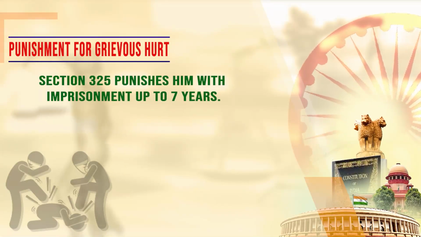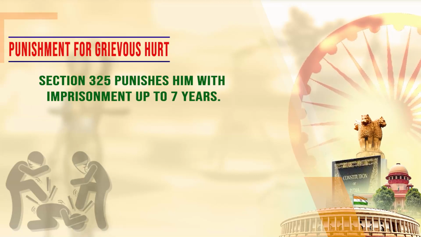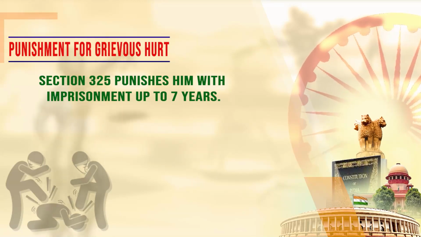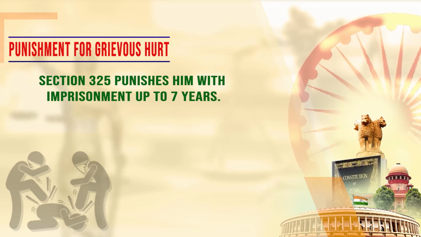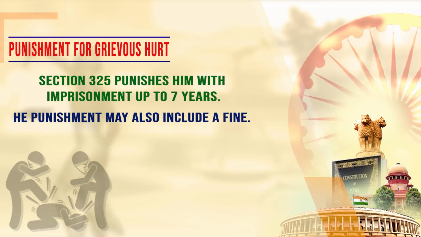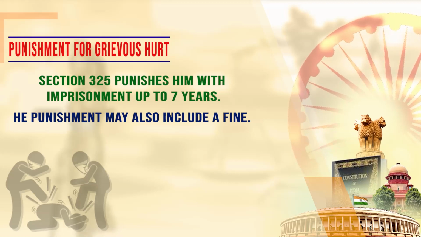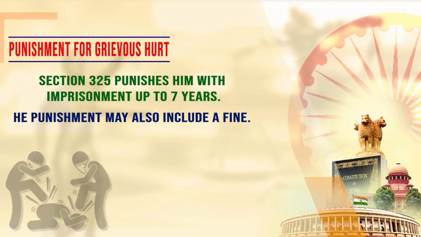Punishment of grievous hurt is provided under Section 325 of the Indian Penal Code. Section 325 says that punishment for the conduct of grievous hurt may be up to 7 years imprisonment. So a person who has inflicted grievous hurt upon another individual may be imprisoned for a term of 7 years in this regard. Next, we are going to discuss wrongful restraint.